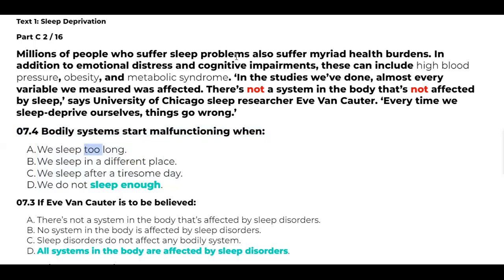We sleep too long. See, I am sleeping too long. Is that a sleep disorder? Bodily systems start malfunctioning. What is the meaning of malfunctioning? Mal means wrongly functioning, incorrectly. Mal means always, malfunctioning is always wrongly or incorrectly functioning.